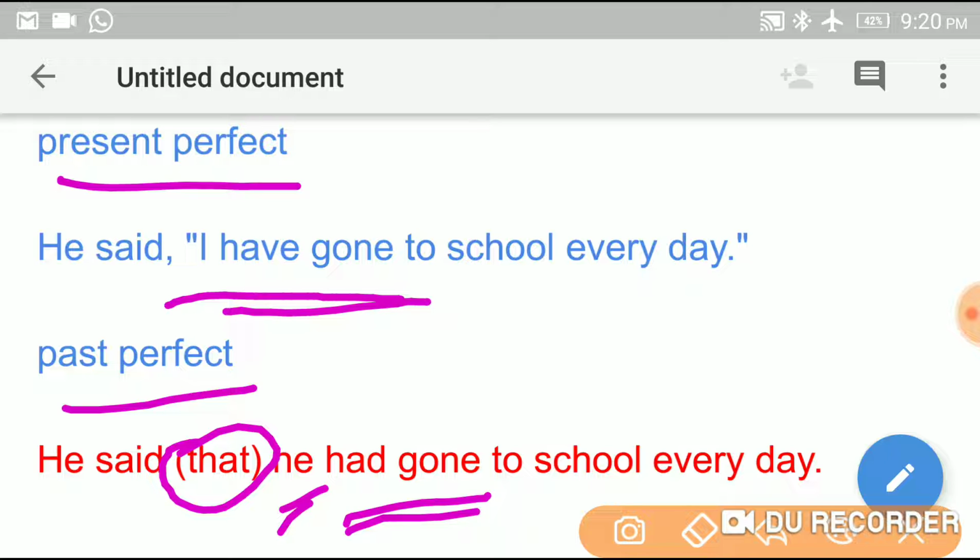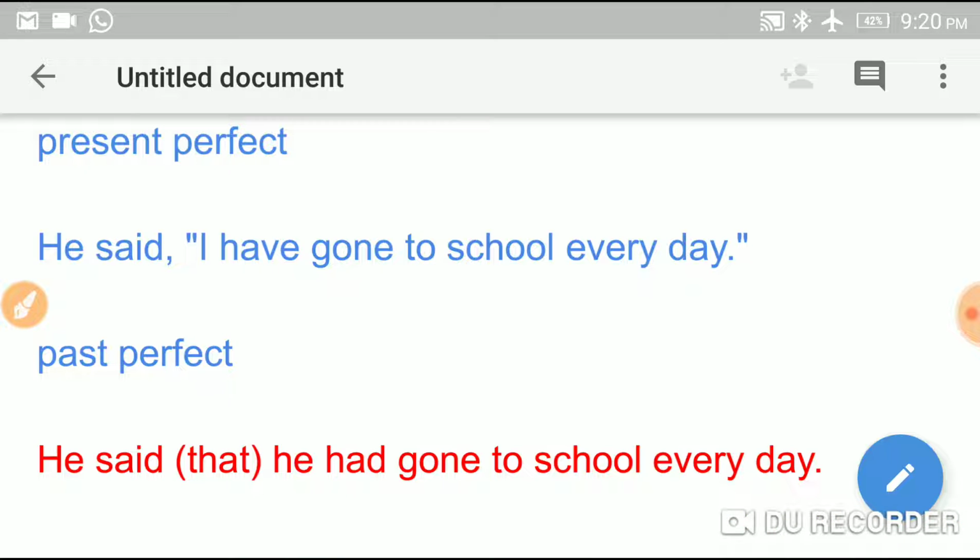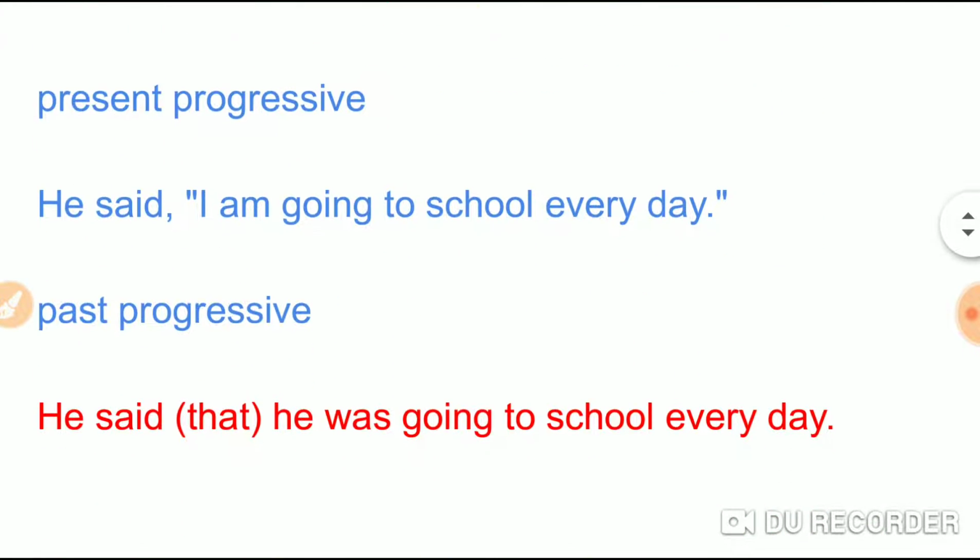That means present perfect tense changes into past perfect tense. So he said I have gone to school every day changes into he said that he had gone to school every day. Let us go to the next example.